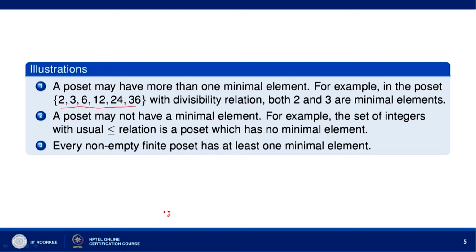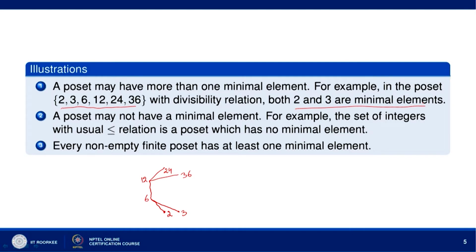Again we can see 2 divides 6, 6 divides 12, 12 divides 24, and 3 divides 6, 6 divides 12 and 12 divides 36. So, here you can see 2 and 3 occur at the lowest levels of this Hasse diagram, therefore 2 and 3 are minimal elements here.